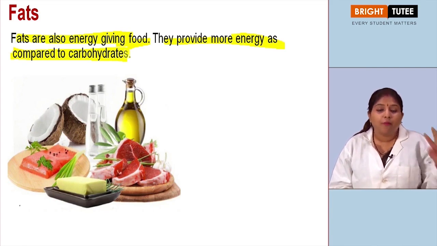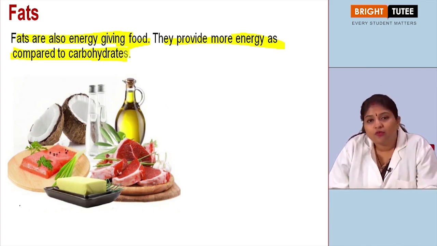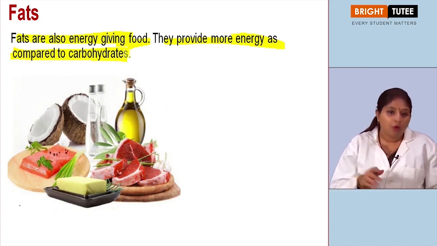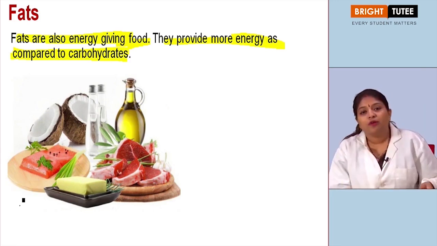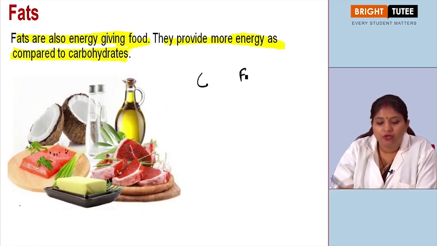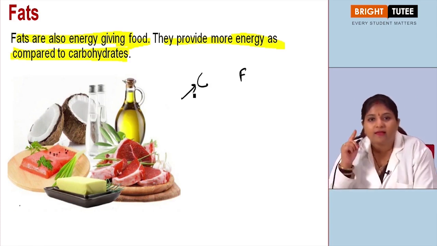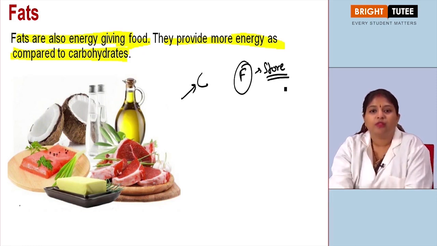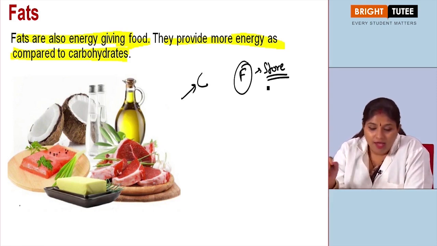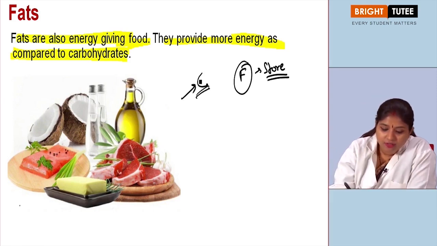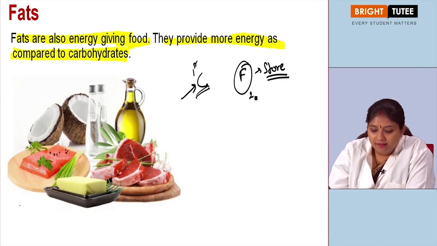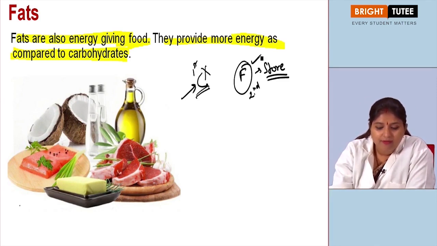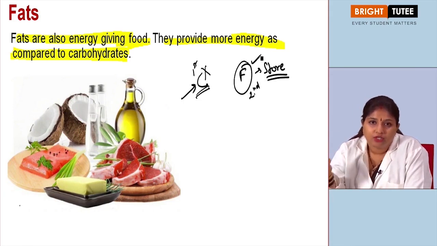But the difference is that carbohydrate is the primary source, fat is the secondary source. If there is a presence of carbohydrate and fat both in your food, what will happen? The body will utilize carbohydrate first, and it will store the fat, right? This fat will be stored under your skin, right? So in this way we see how this is the primary source and this is the secondary source for your energy. Whenever there is an absence of carbohydrate, then fat is utilized for the energy, right?